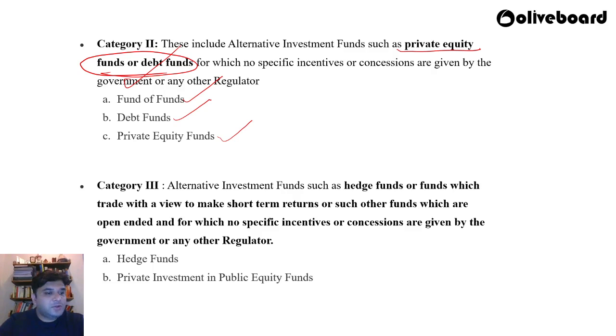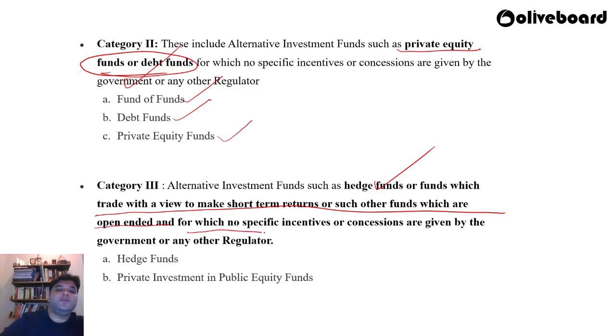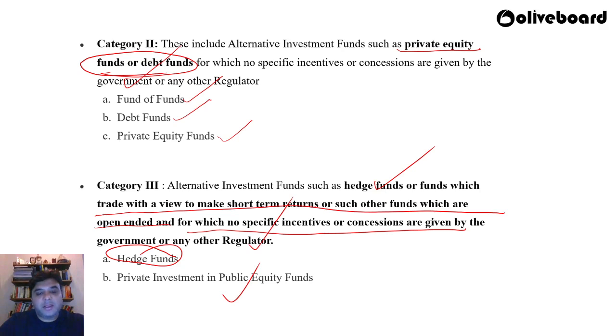Then the alternative funds can also be invested in category 3 funds, such as hedge funds or the funds which trade with a view to make short-term returns, or such other funds which are open-ended and for which no specific incentives or concessions are given by the government or any other regulator. Here you have to remember hedge funds and private investment in public equity funds. Basically funds which want to make short-term returns and have no government concession are categorized as category 3 funds.